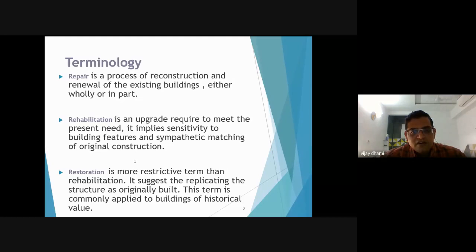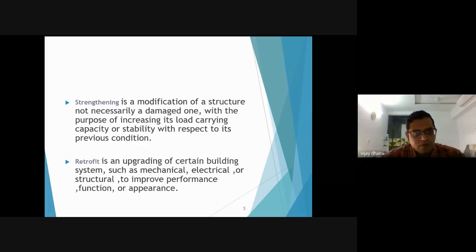Restoration. Restoration is a more restrictive term than rehabilitation. It suggests replicating the structure as originally built. This term is commonly applied to buildings of historical value. Strengthening. Strengthening is a modification of a structure, not necessarily a damaged structure, with the purpose of increasing the load carrying capacity or the stability with respect to its previous condition. Retrofitting. Retrofitting is an upgrading of certain building systems, such as mechanical, electrical, or structural, to improve the performance, functions or appearance of the structures.